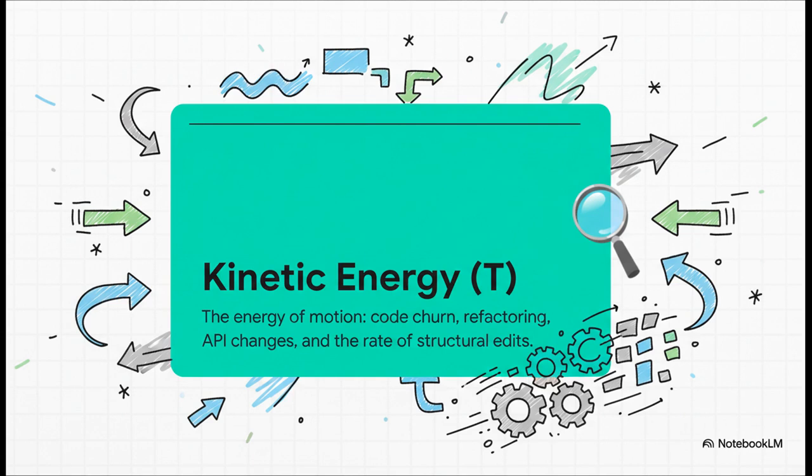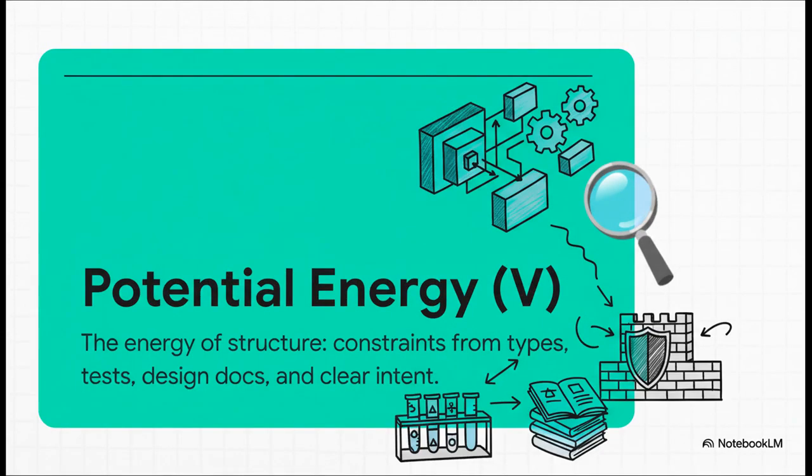And on the other side of the coin, we have potential energy, or V. This is the energy that's stored up in the system's structure. It's all about the constraints that give the system its shape and really its stability. So things like a strong type system, a solid test suite, clear design docs, all of these things build up potential energy. They create a kind of landscape that helps guide all that motion in a stable, predictable direction.